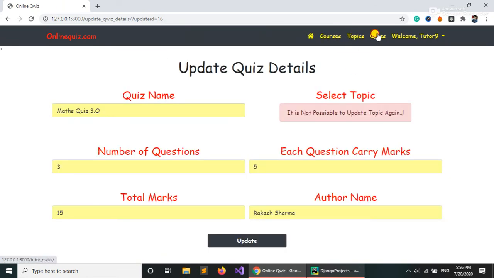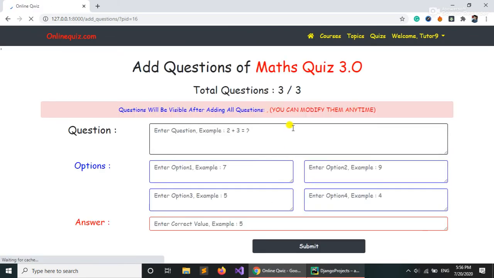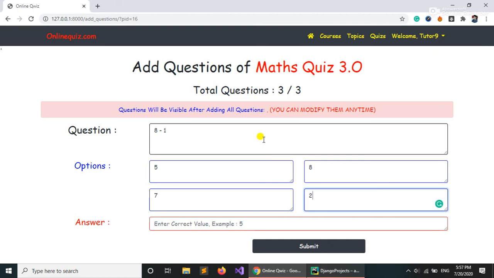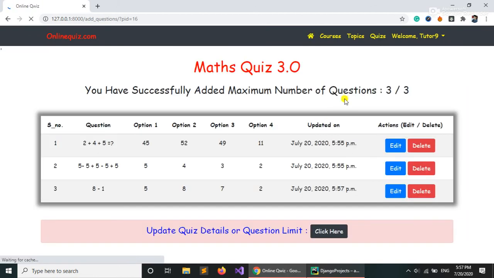Now when we go to quiz and click on add, we can simply add one question. Let's edit: 8 minus 5 or 1, whatever. It will give options like 5, 8, 9. Okay, let's give the options here and 2, so the answer is 7. It's not a tough question, but I'm just showing you guys how it actually works. So when we click on view, now it's showing 3 out of 3.